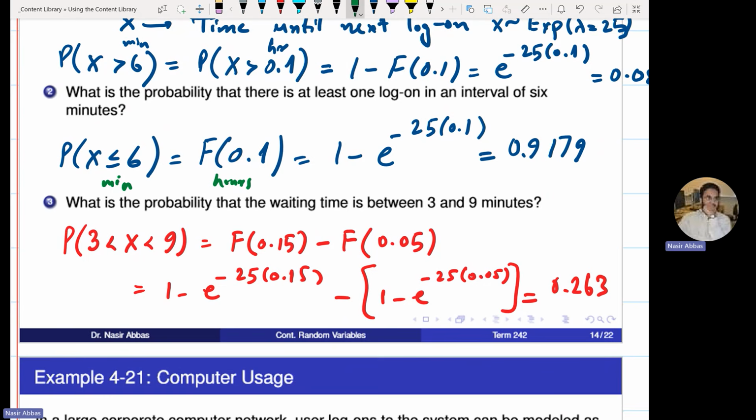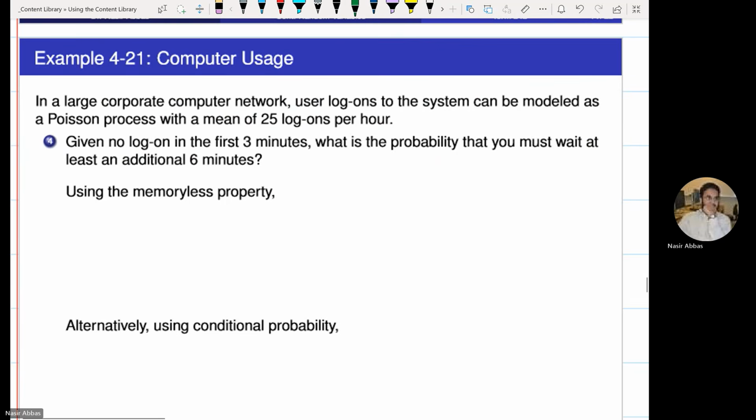The question says, what is the probability that there is at least one login in first 6 minutes? That means the time until first login was less than equal to 6 minutes. Here I will use yes. It doesn't matter. Yes. In any continuous random variable, it does not matter.